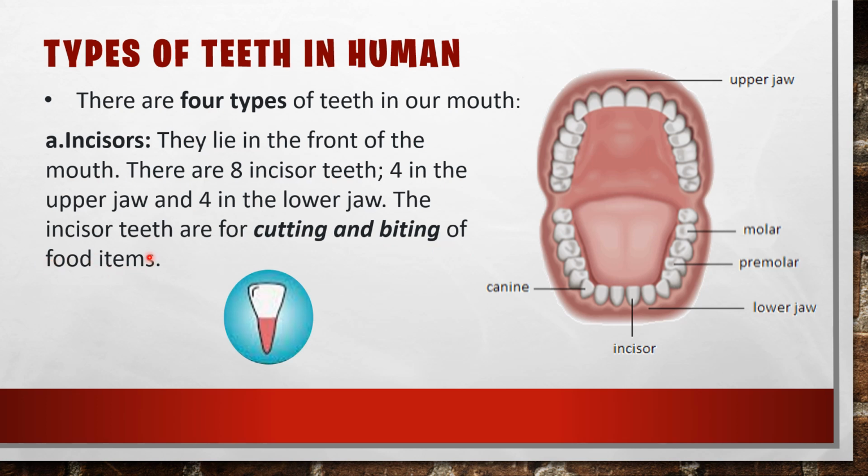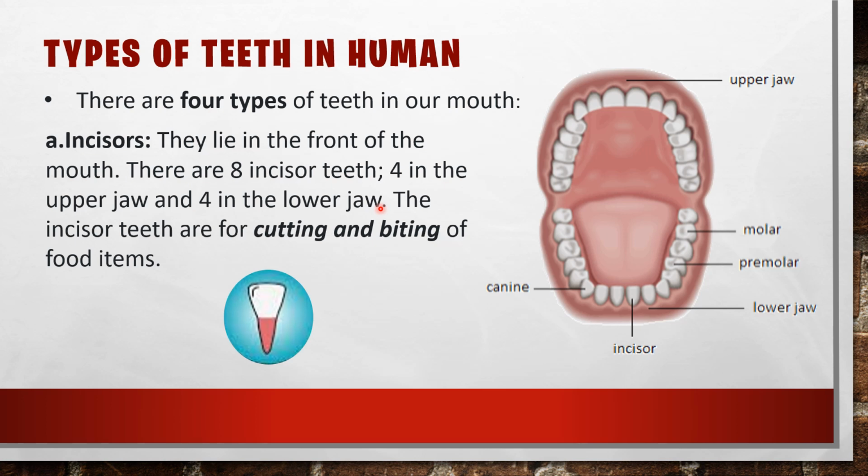So we'll read once again about incisors. They lie in the front of the mouth. You can see that here, this 4, here 4. There are 8 incisor teeth, 4 in the upper jaw and 4 in the lower jaw. These are the 4 incisors in the upper jaw, and these are the 4 incisors in the lower jaw. So total how many? 4 plus 4, 8 incisors in our mouth.